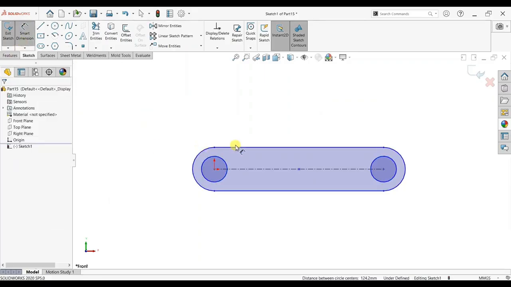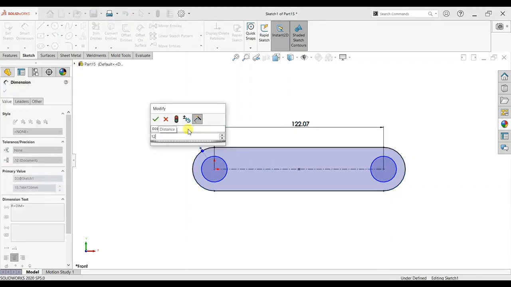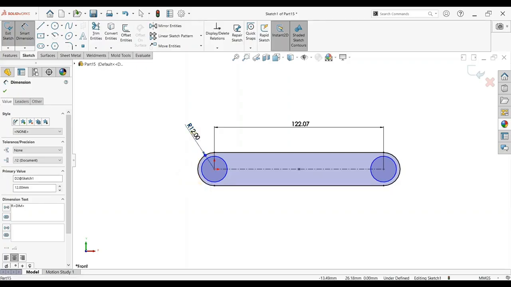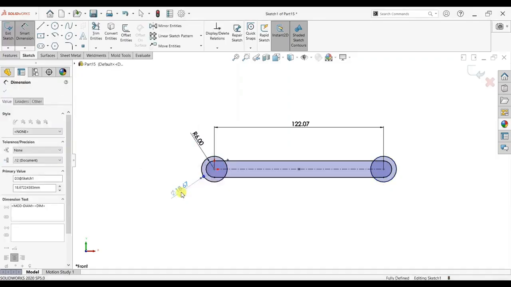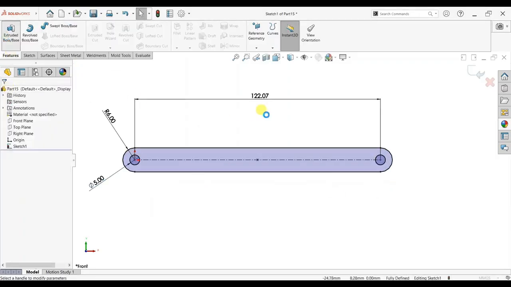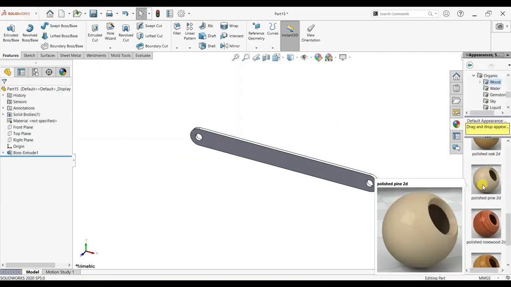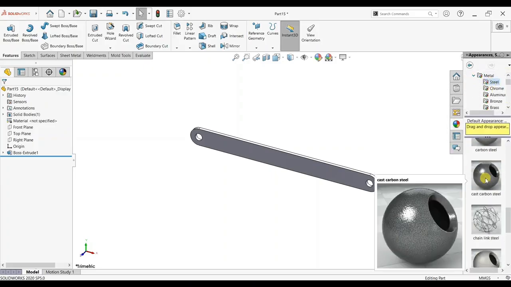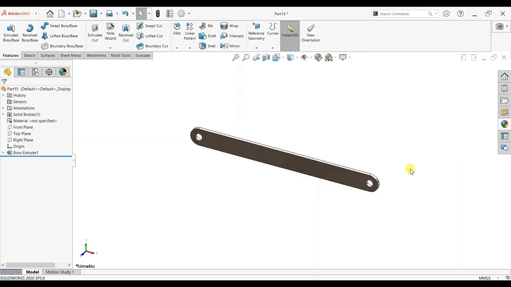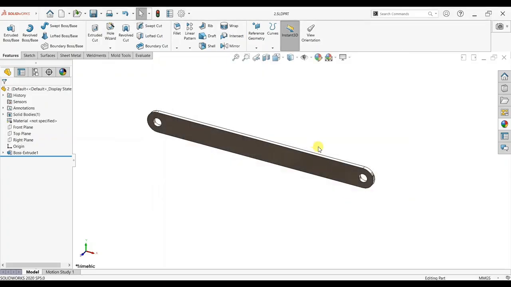And make the dimension parallel, and dimension of center to center is 122.07. Radius 12 mm. Okay, 6 mm and 5 mm diameter. Give thickness 2 mm. Add appearance, add steel body, again save them in the previous folder.